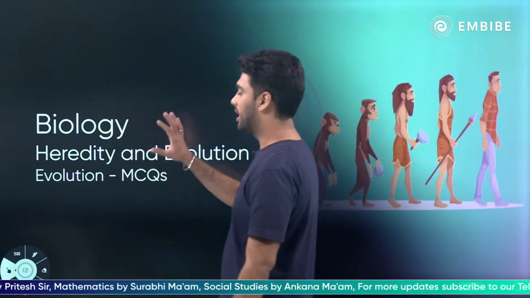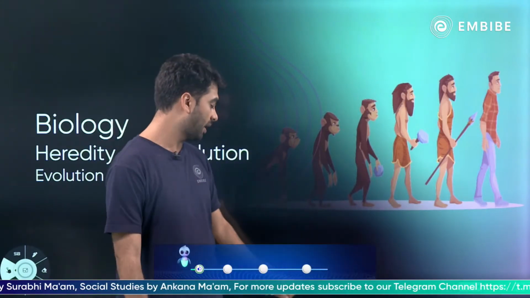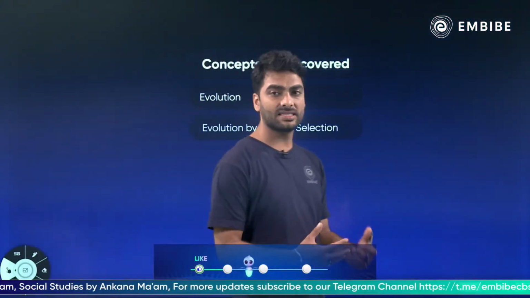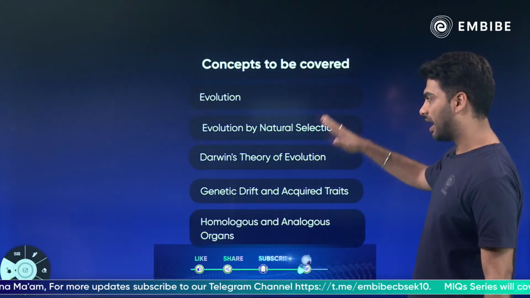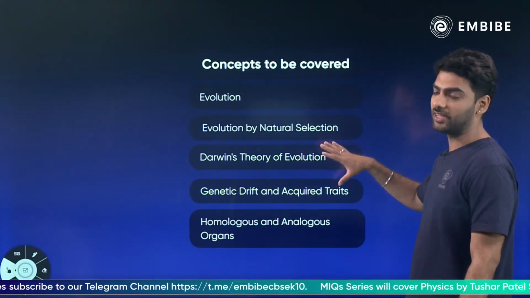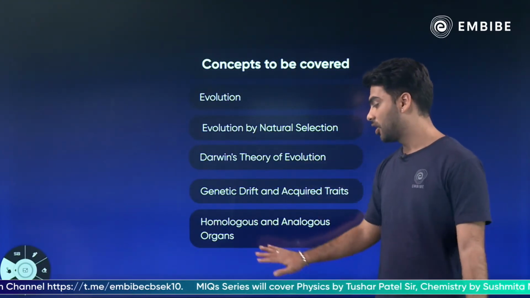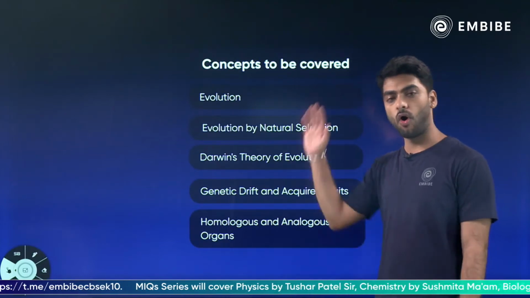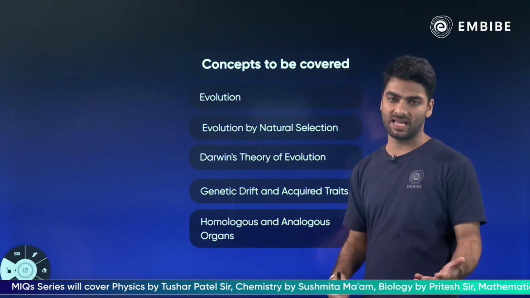This is a topic heredity and evolution, from which we will be doing the MCQs only of the topic evolution. So, let us see what are the different topics that we are going to cover. We will be covering everything from evolution to evolution by natural selection, Charles Darwin, the father of evolution, his theory, genetic drift and acquired and inherited traits, homologous and analogous organs. All of this we studied last week. Today, we are just going to assess how much we remember.